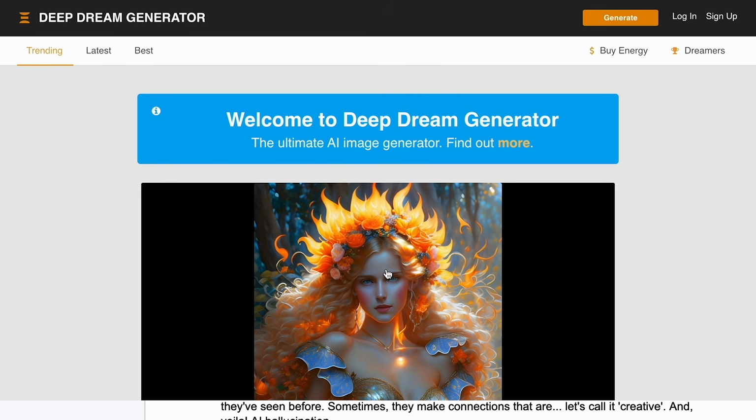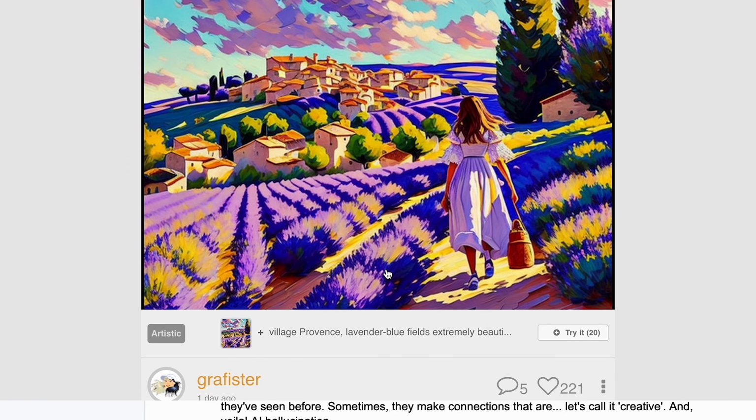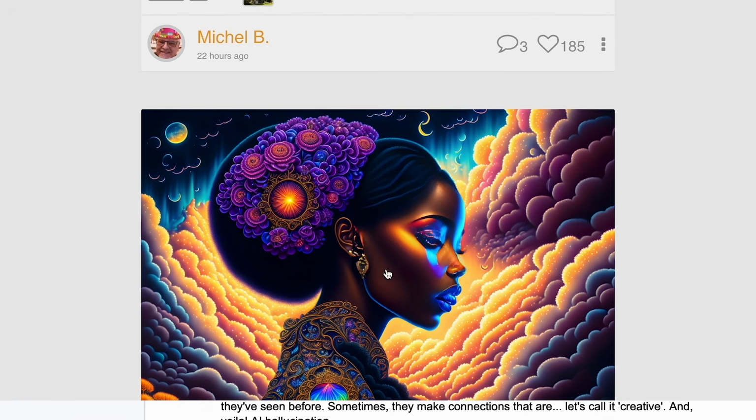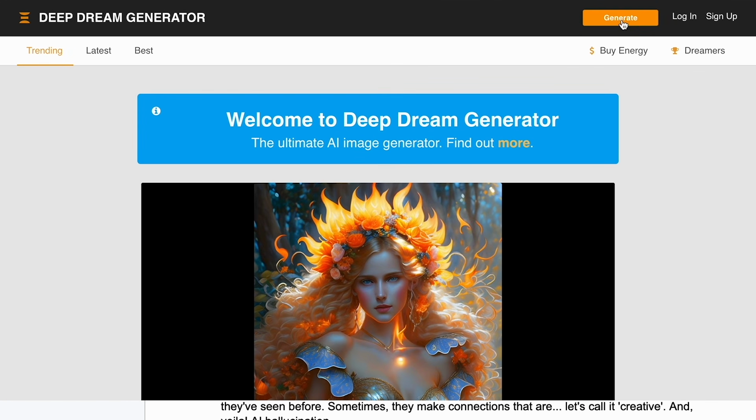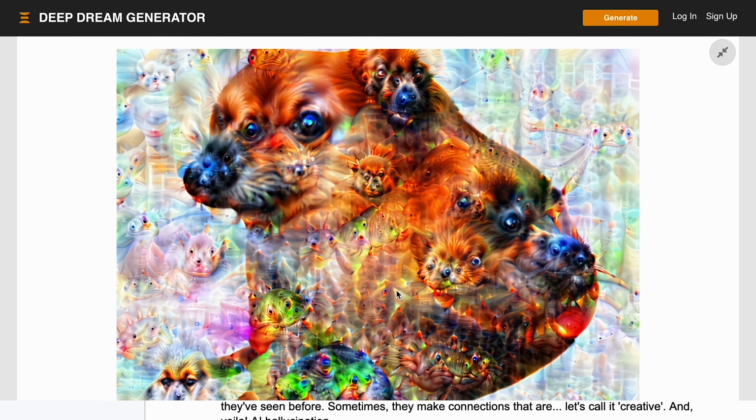A prime example of this is Google's Deep Dream. You know, that project that turns pictures of your dog into a nightmarish blend of dog faces and, well, more dog faces. Deep Dream is an experiment that visualizes the patterns learned by a neural network. It is built to overinterpret and enhance the patterns it sees in an image, or in other words, fill in the gaps with images. But some of the time, those gaps can be filled with the wrong thing. This is an example of an unusual output that AI models can produce when they misinterpret data.